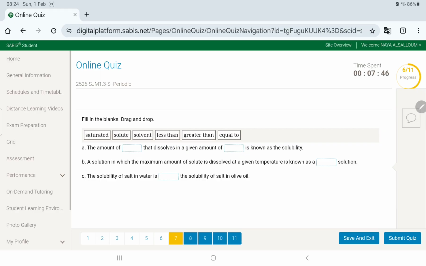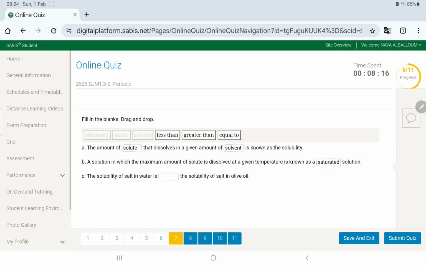Next, the amount of what that dissolves. Okay, dissolves. What dissolves? The solute, right? In a given amount of solvent. You dissolve a solute in a solvent, is known as solubility. Now, a solution in which the maximum amount of solute is dissolved. So when you see maximum amount of solute, saturated.